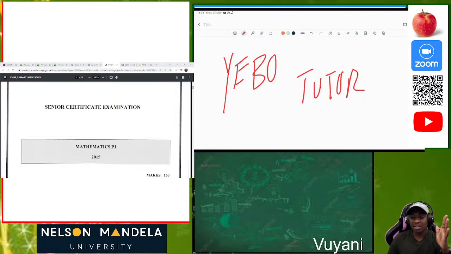Then we have calculus. In those videos we also explained differential calculus, where we differentiate according to first principles. Then you must explain and do the whole question, solving it from the first step. f prime of x is equal to the limit as h approaches 0 of f of x plus h minus f of x, divided by h. Then you solve according to the specific function you have been given.